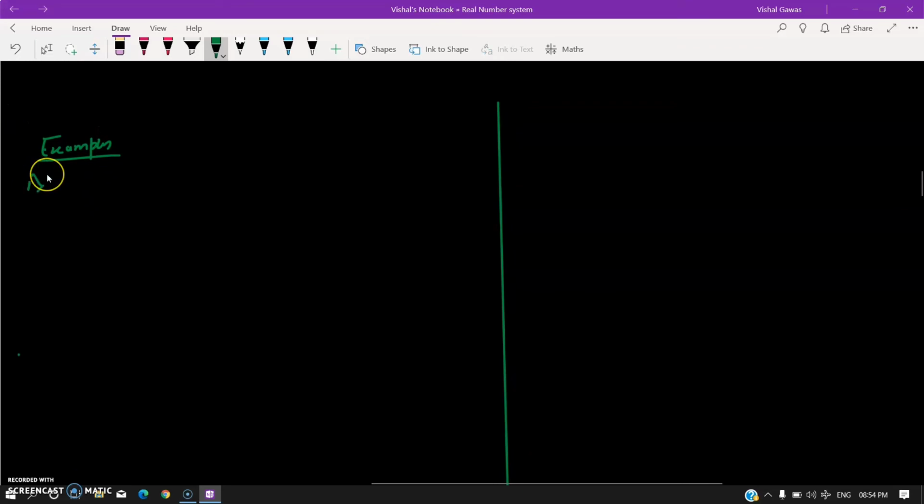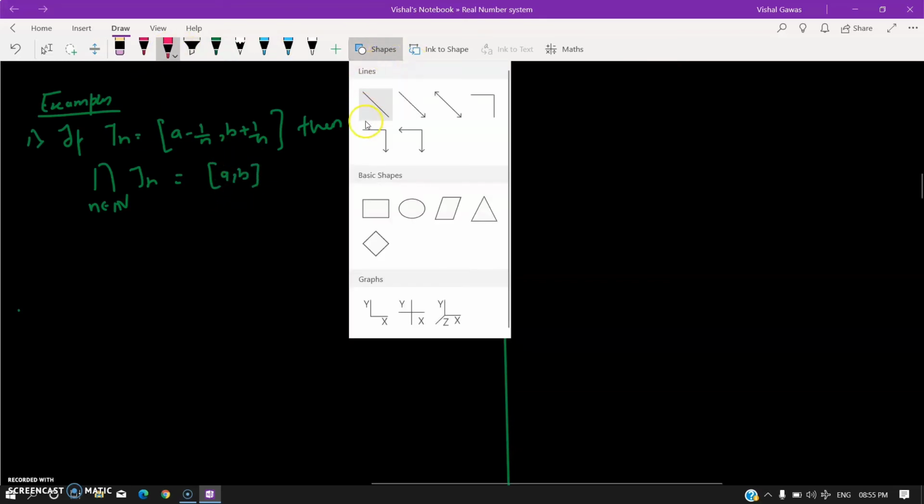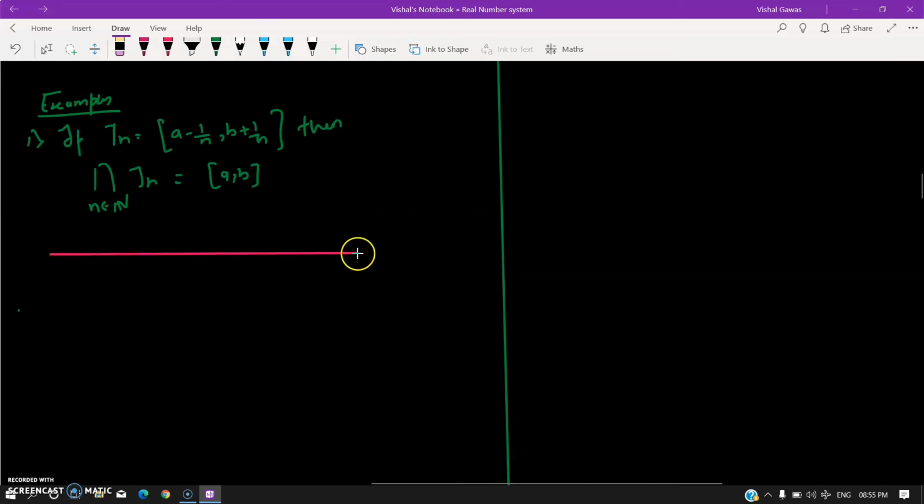The first one, rather, is an example. What we have is, if the J_n's are of the form a minus 1 by n and b plus 1 by n, and I intersect them arbitrarily, that means I take J_1 intersection J_2 and so on, what happens is I get back the closed interval a comma b. So first of all, before proving this, let's see that this is true.